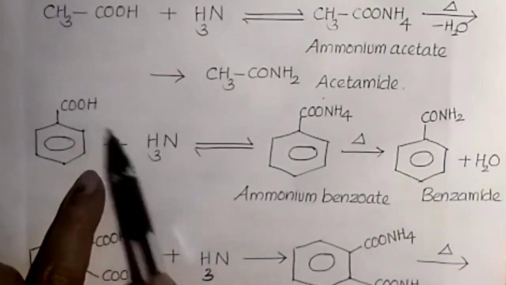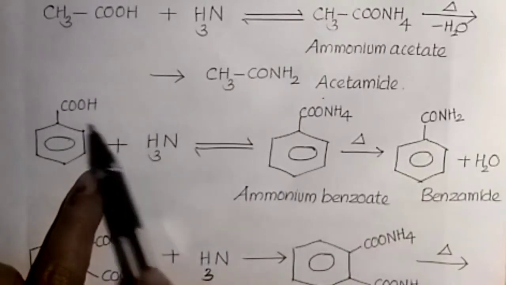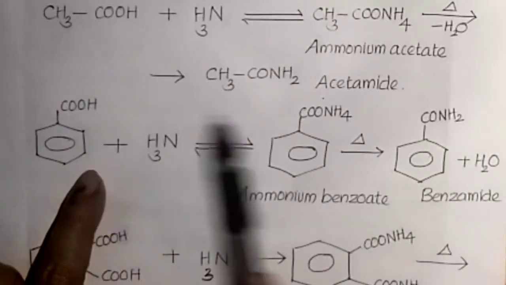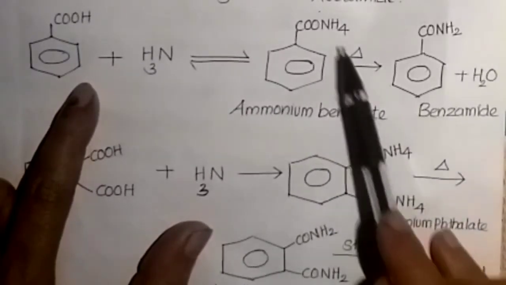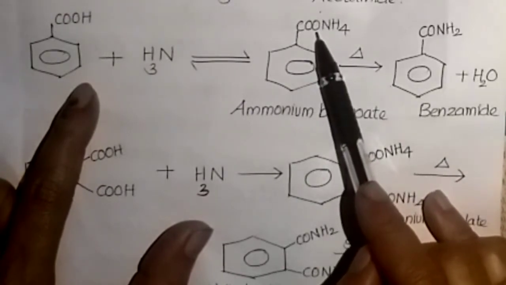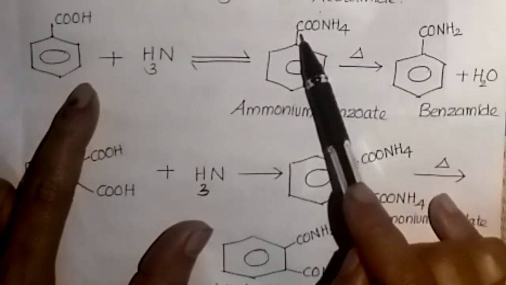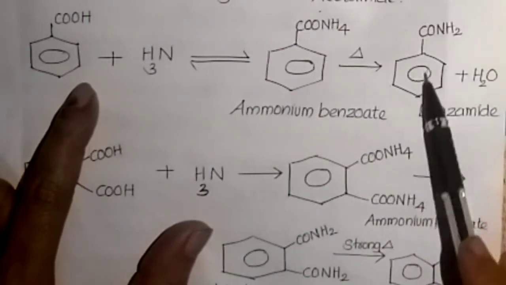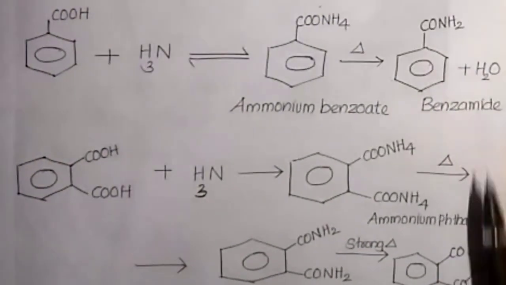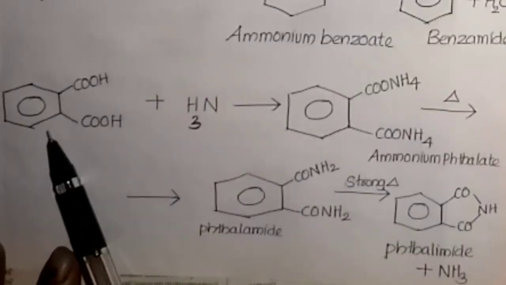Another reaction, benzoic acid plus ammonia. Here also first ammonia is added, giving COONH4, ammonium benzoate, which on heating eliminates a water molecule, O and H2 from here, then the remaining CONH2 is attached here. Then we get benzamide.